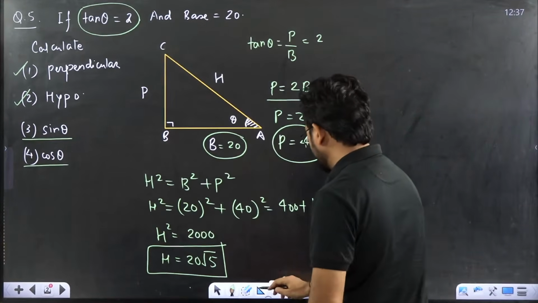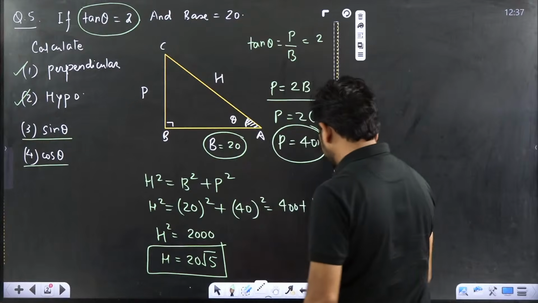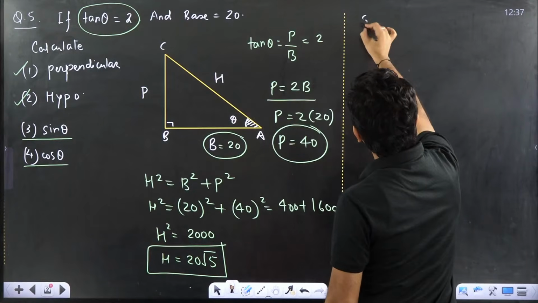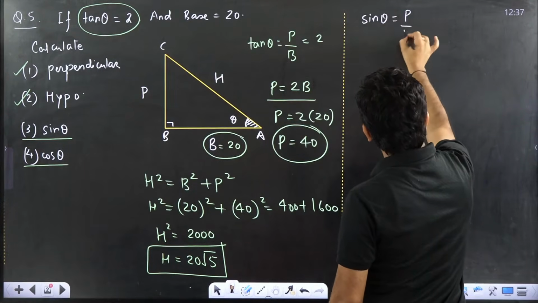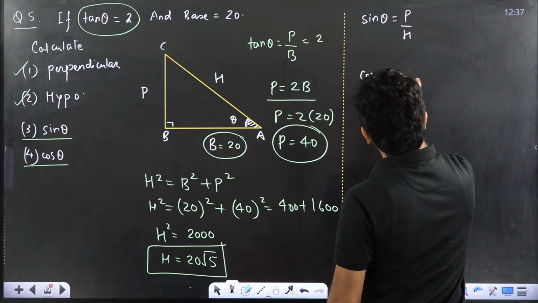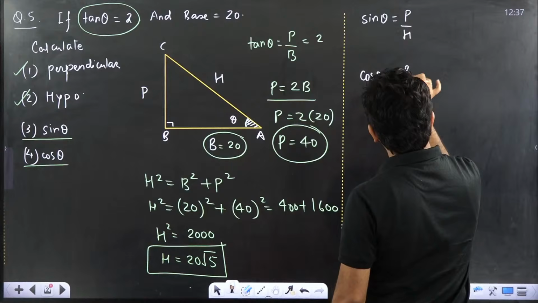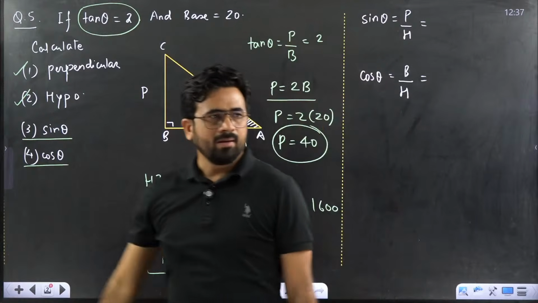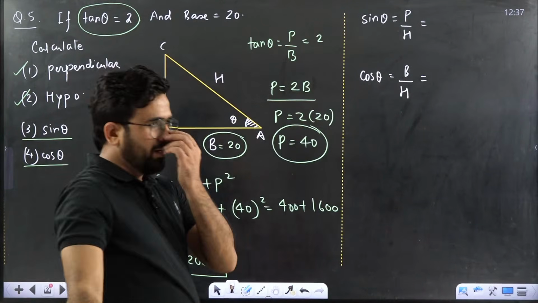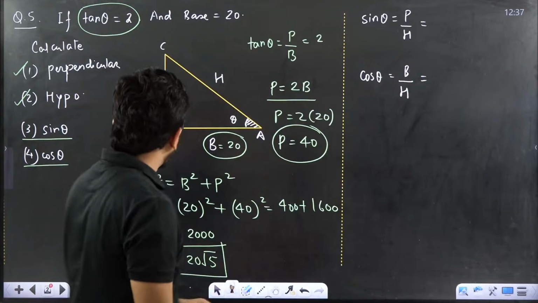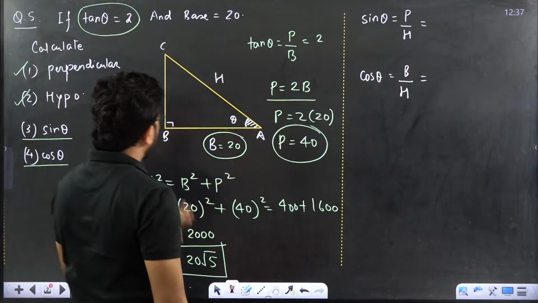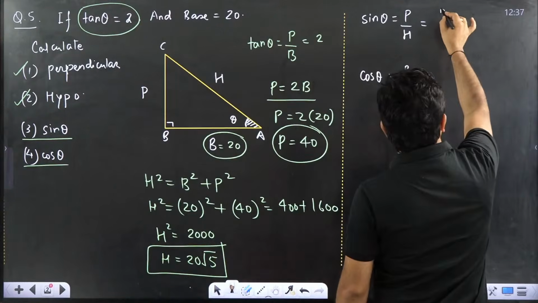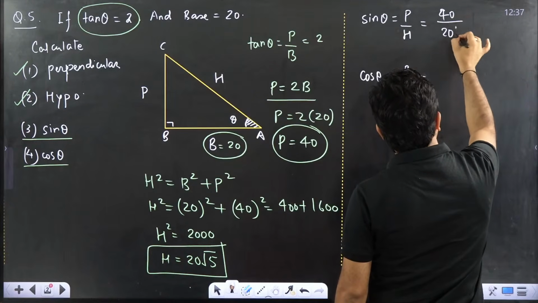Please follow and you will understand this part. Very simple. First thing, what is sin theta? Sin theta is p by h. What is cos theta? B by h. This is p by h, this is b by h. Can you solve it? Okay, please solve it. What is p? P is how much we have calculated? 40. What is h? H we already know, it is 20 root 5. Put that value. This is 40 divided by 20 root 5.